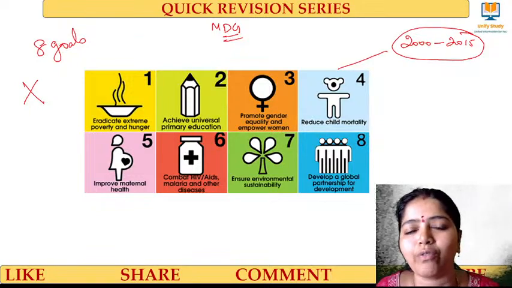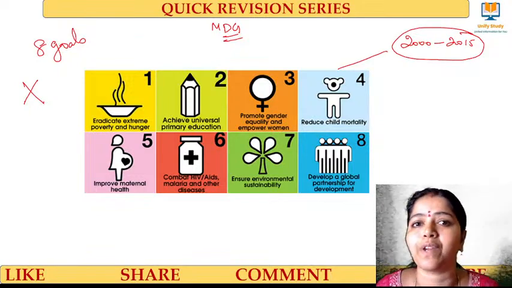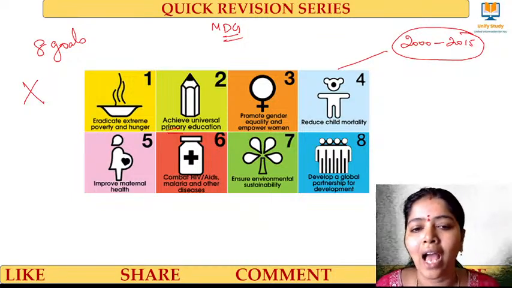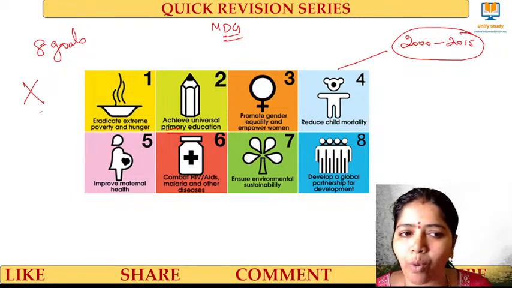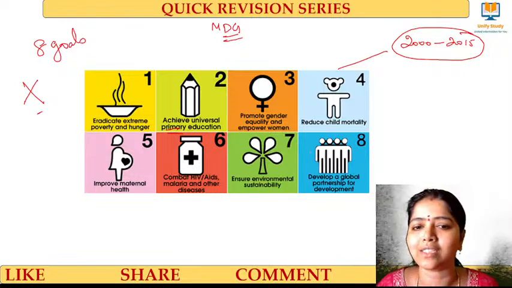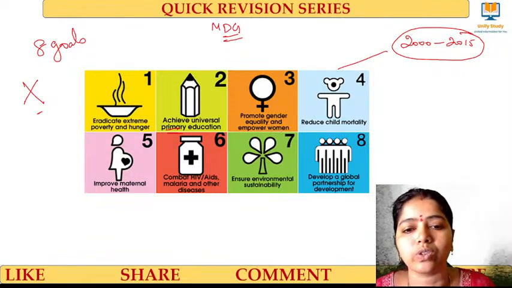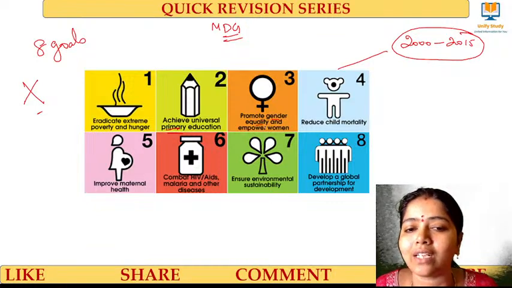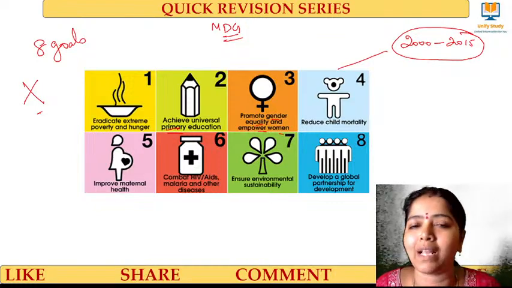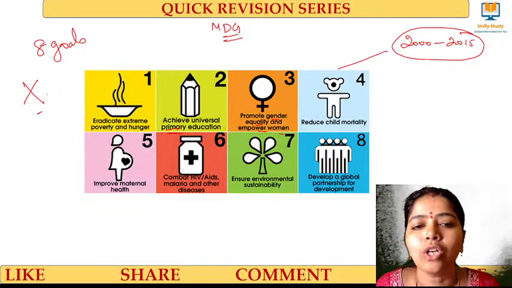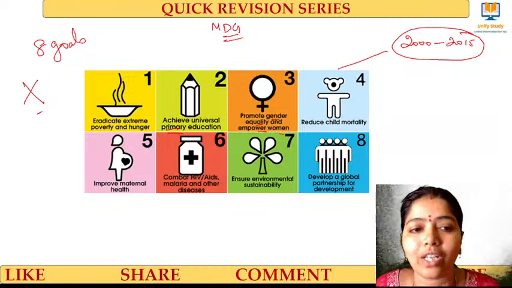I want to give primary education to him and also to all his friends and group. And not only this boy, I also have to give it to all the girls in that place, and also to women who don't have that much. So I have to promote gender equality and empower women in his place. His sister has not been educated, his mother has not been educated. So I want to promote gender equality in his place.